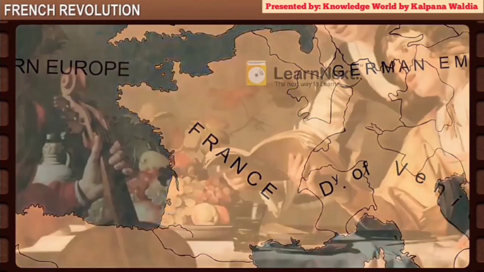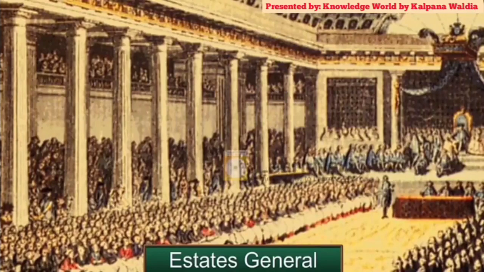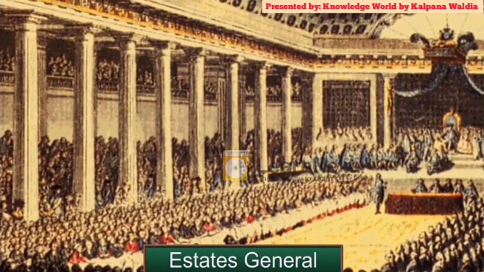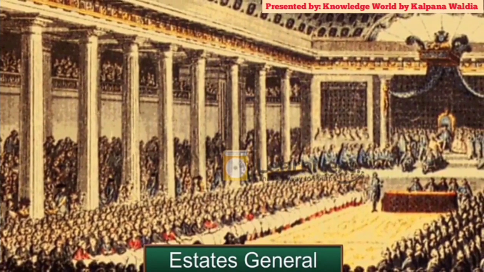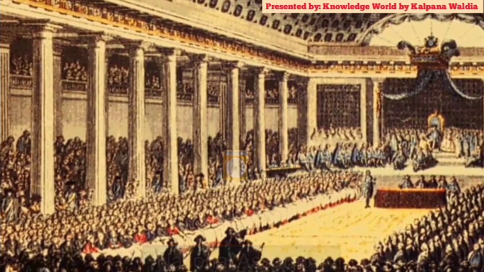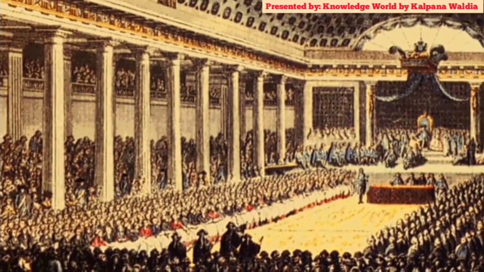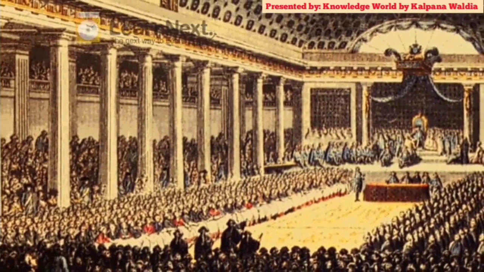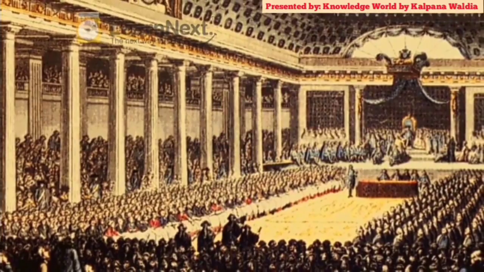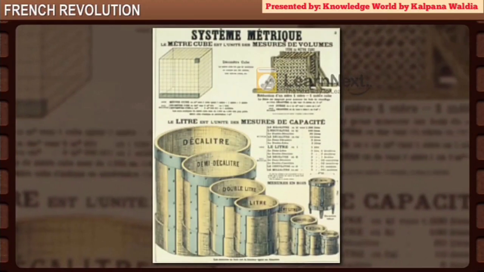To evoke nationalism, several hymns and poetries were composed. An oath was taken by the active citizens who paid taxes and elected the Estates General, which was renamed the National Assembly. A centralized administrative system was created. The system formed common laws for all the citizens. All internal custom duties and dues were abolished. A uniform system of weight and measure was adopted.